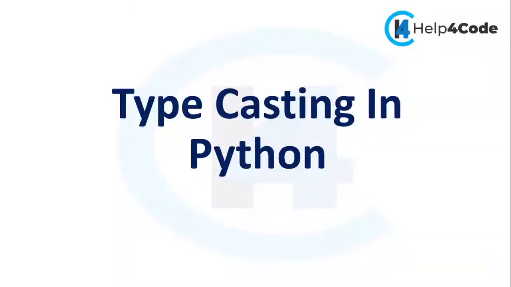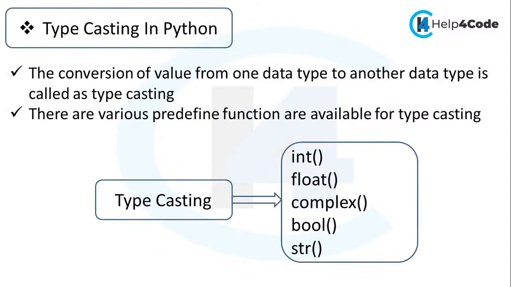Typecasting. So guys, what is meant by typecasting? Typecasting is the conversion of a value from one data type to another type. When we want to convert values from one data type to another data type, we use the typecasting concept. Suppose if I have int type data, I want to convert it into a float. Suppose I have character type data, I want to convert it into an integer. Or I have integer type data, I want to convert that into a string. That is possible by using typecasting.